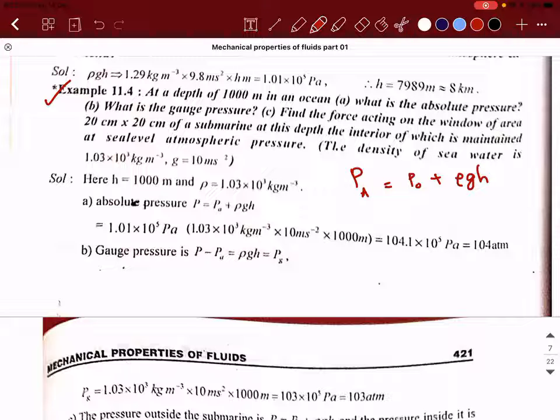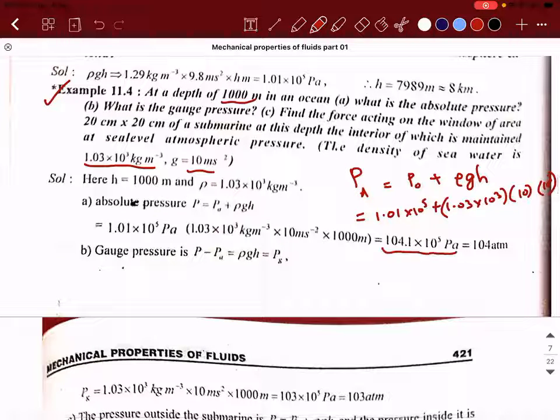Can I say this? So this will be 1.01 into 10 power 5 plus what is the density of seawater? Density of seawater is 1.03 into 10 power 3, into g, which is how much? 10, into depth, which is how much? 1000 meter. So that is 10 power 3. So when you calculate this, you will get a value, and that value comes out to be 104.1 into 10 power 5 Pascal, or 104 atmosphere.